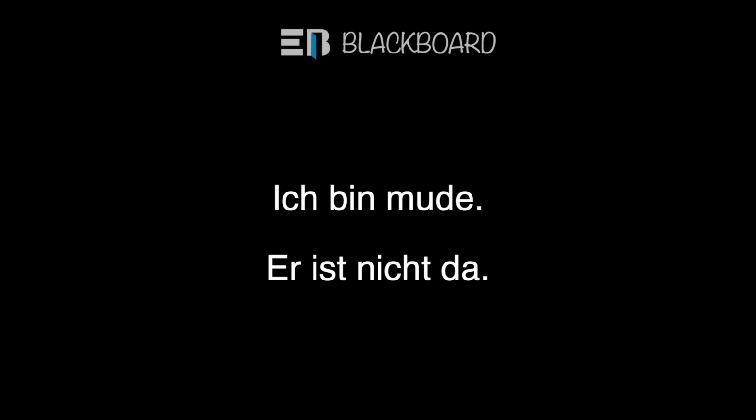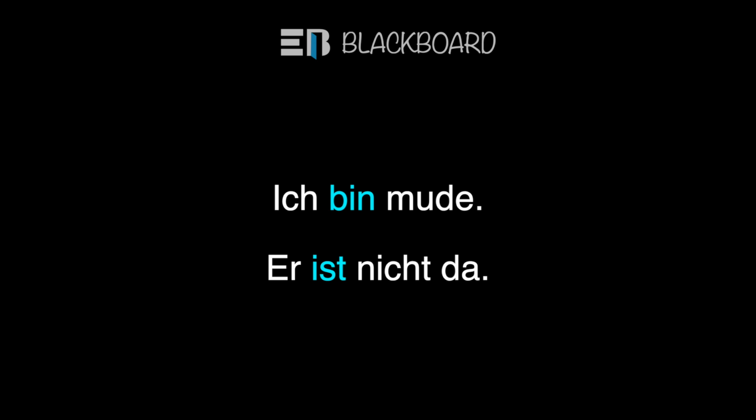So guys, now let's go back to the sentences that we made in the beginning of the video. For example, we made a sentence ich bin müde, which means I am tired. Another sentence that we made was er ist nicht da, which means he is not there. So in these German sentences, you can see that we are using the sein verb. For example, ich bin müde, here bin is the sein verb. Er ist nicht da, here ist is the sein verb.